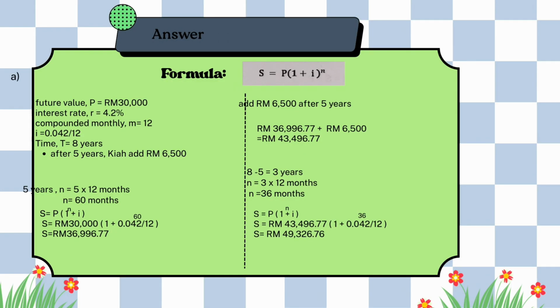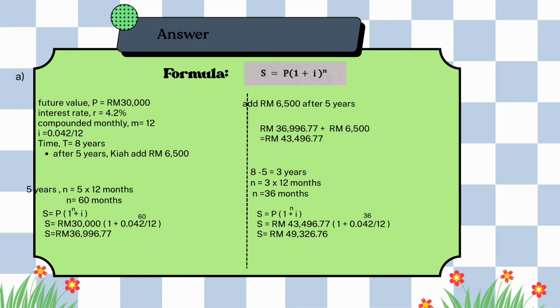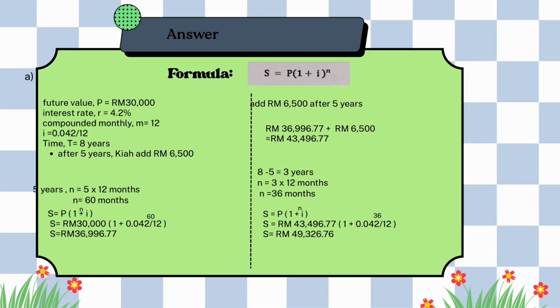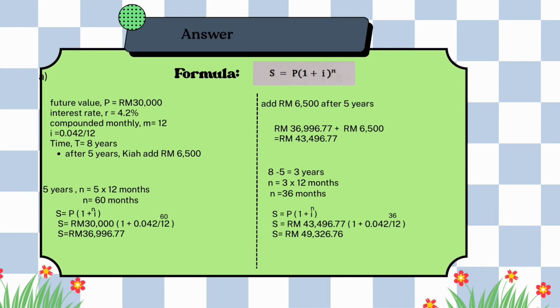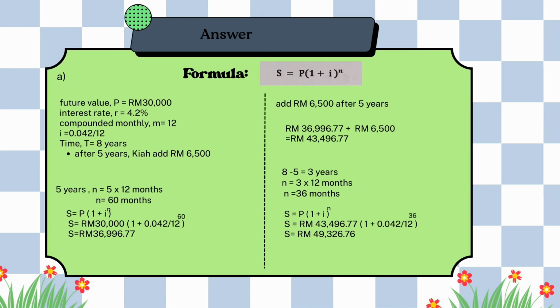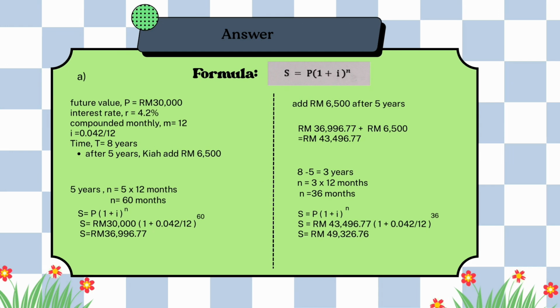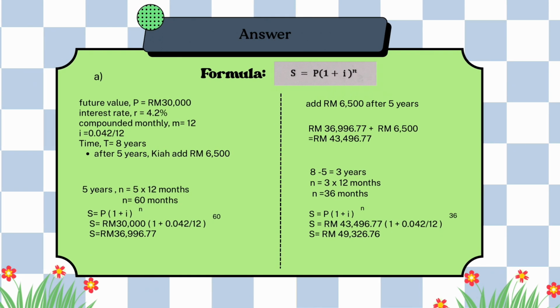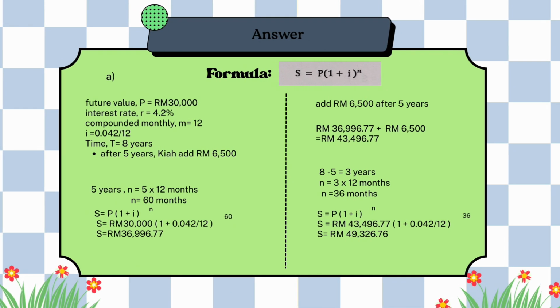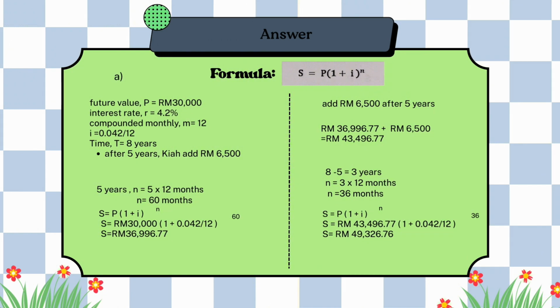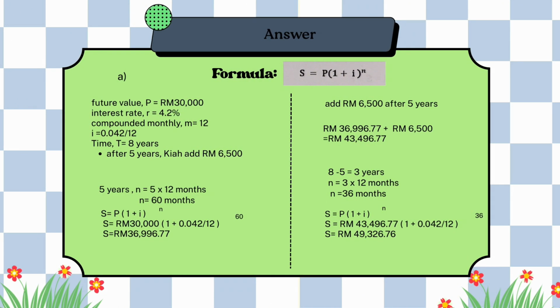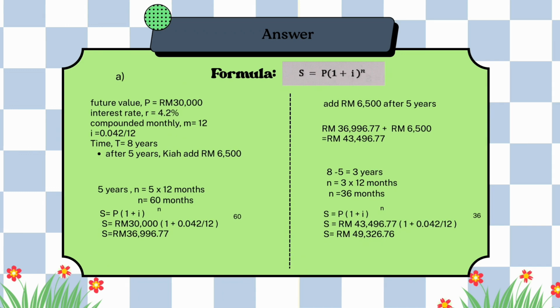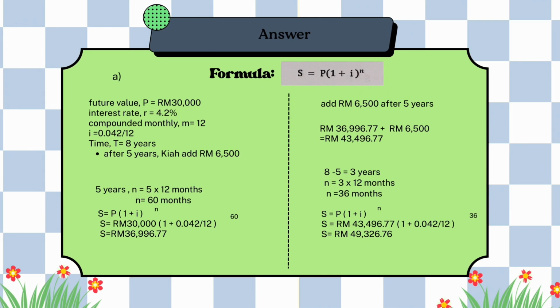For question A, the formula we use is S equals P times 1 plus i to the power of n. So we have P equals RM 30,000, interest rate R equals 4.2%, compounded monthly so M equals 12, i equals 0.042 divided by 12, time T equals 8 years. Additional information, after 5 years, Kia adds RM 6,500. Since Kia will add 6,500 after 5 years, we will calculate the first 5 years first. So n equals 5 times 12 months equals 60 months.